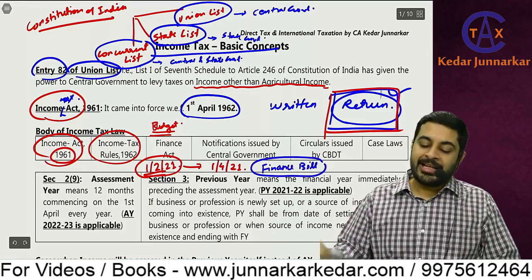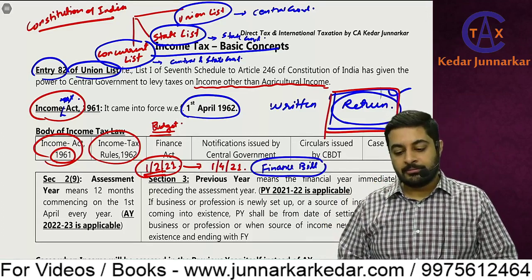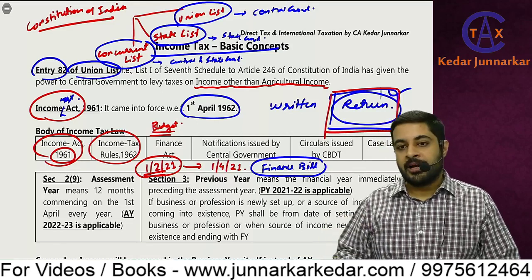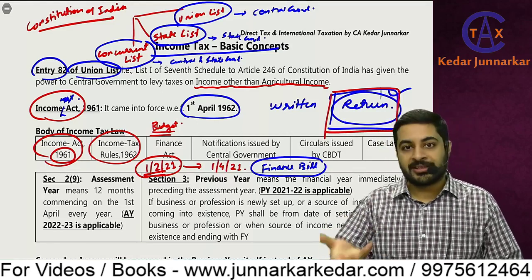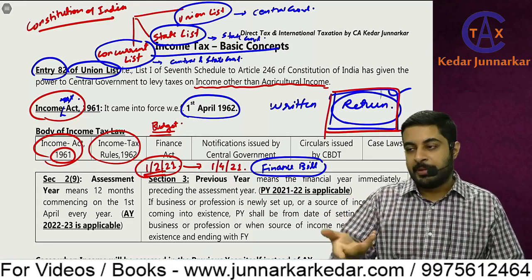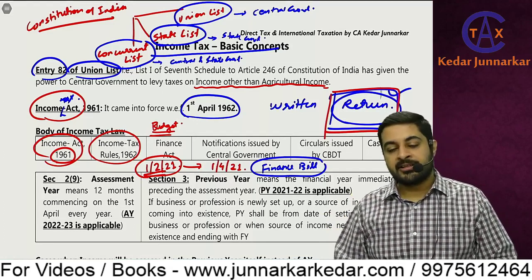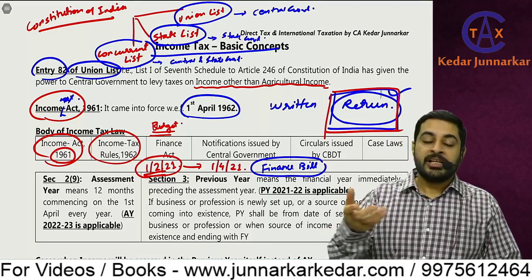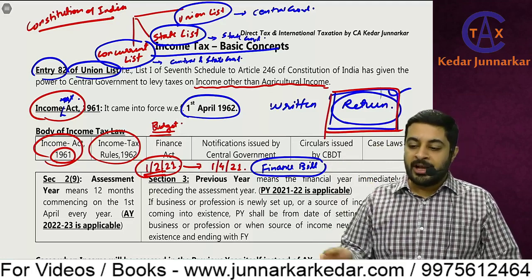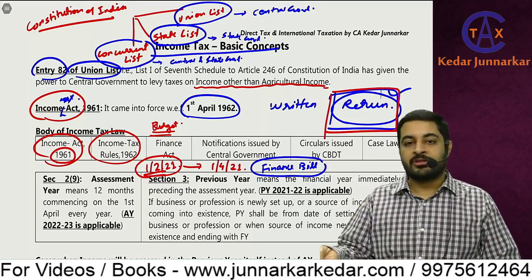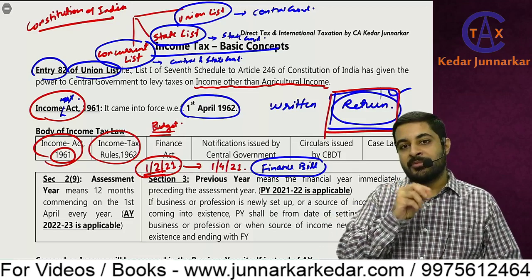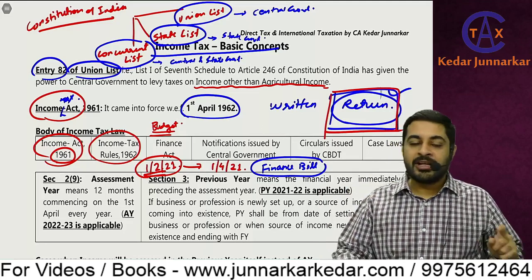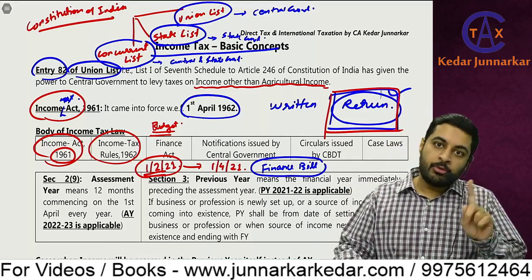Now you know that there are two houses of parliament, Lok Sabha and Rajya Sabha. Both the houses have to agree, then only the bill is passed. If you have seen any parliamentary session, nowadays the opposition people are just shouting, but still the bills are passed. They'll say how many are saying ayes and noes. Ayes means yes to that proposal and no means no. So it's called voting for the bill.